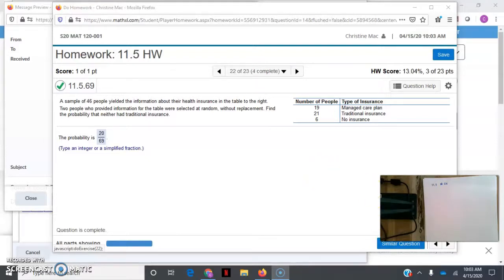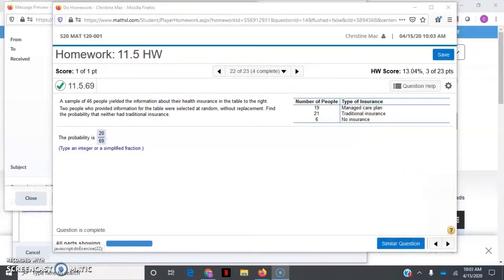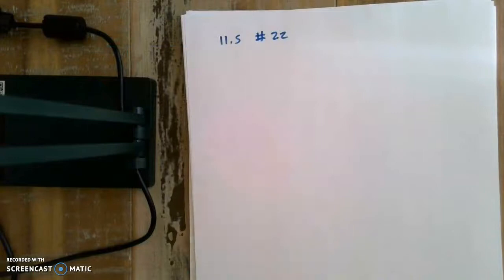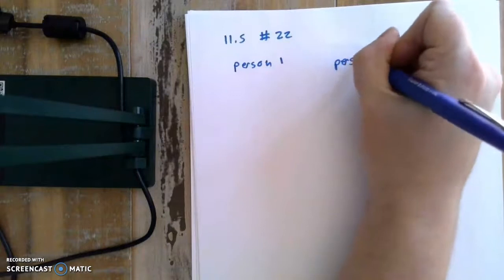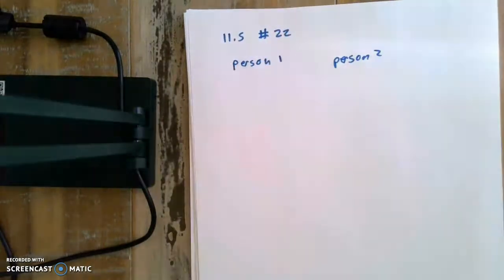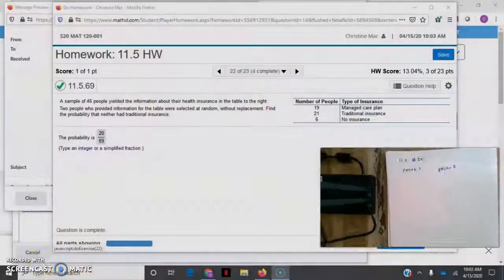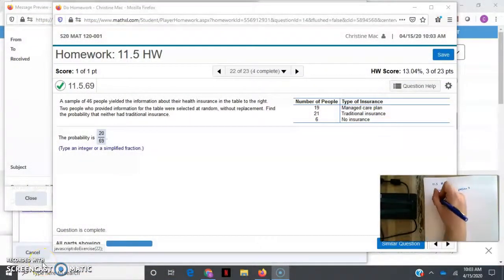So we're going to take a look at over here. So traditional insurance is just one of the categories. So we're looking at the other 2 categories as possibilities. So for the first person, let me go back over here. Person 2. So person 1 is going to be, let's go back, and they are 19 for the managed care, plus 6 for no insurance, all over 46 altogether.